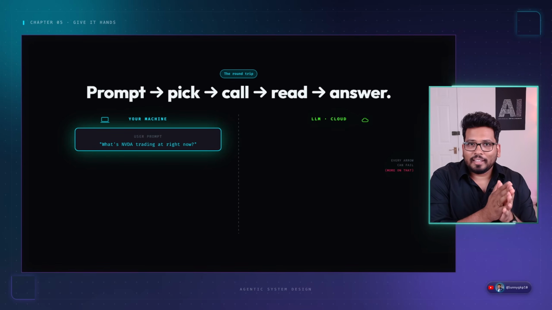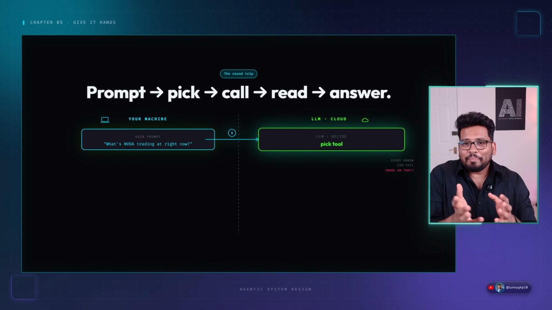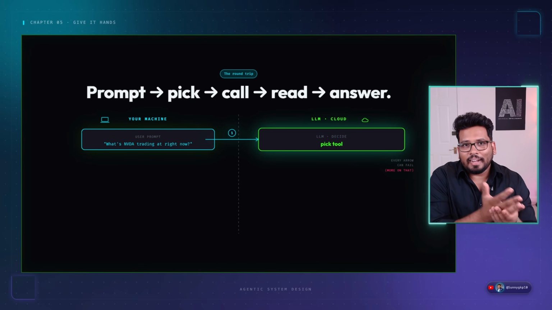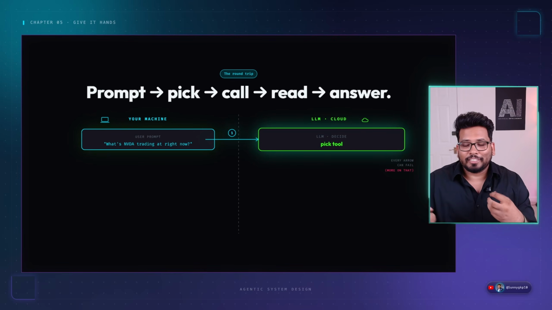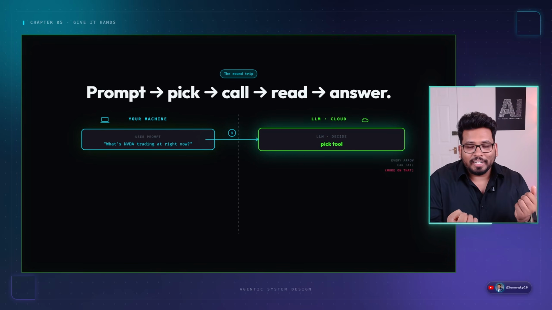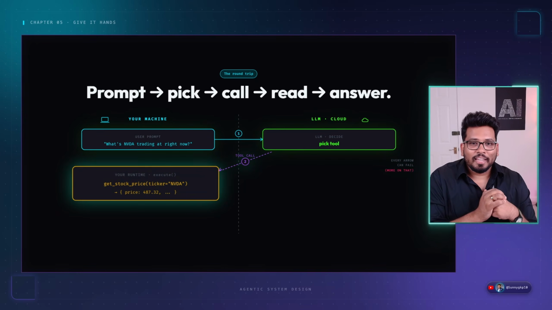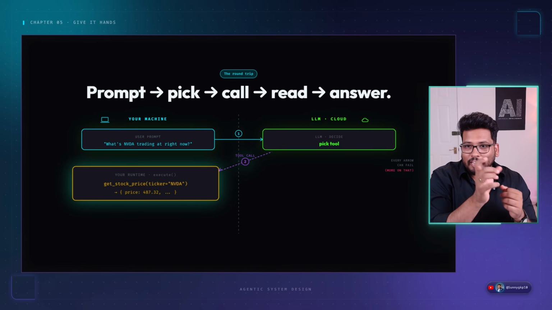So what will happen is the LLM will think about it, but at the same time the LLM does not have information about the current news. I told you, there was no information about the current news. It doesn't know what the NVIDIA price is, right? So it needs to find out. It will basically call you back and say, okay, I need to search for this, can you search it?